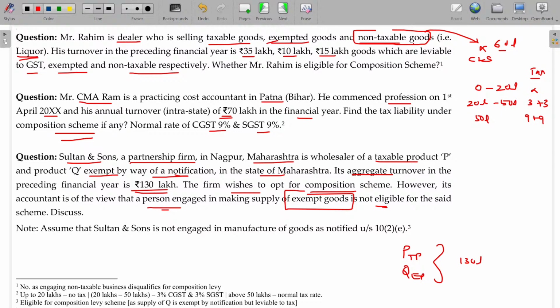See, non-taxable goods are not eligible, but exempted goods are eligible. Non-taxable goods means it is not currently available, not notified anywhere. Exempted goods means still taxable; currently by notification these goods are exempted. So automatically, 130 lakhs is less than or equal to 150 lakhs, so he is eligible for composition levy. You have to understand the difference between non-taxable goods, that is liquor, and exempted goods, which will not be considered as non-taxable goods. Exempted goods are also taxable; under GST, the rate is 0 or exempted. Understand? Clear?